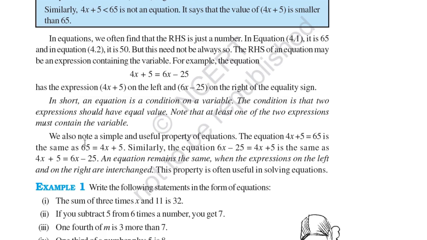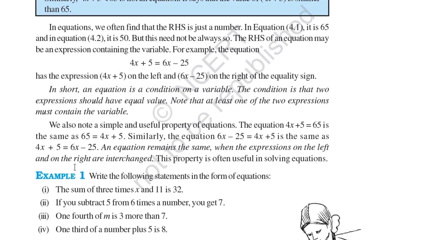We also note a simple useful property of equations. The equation 4x plus 5 is equal to 65 is the same as 65 is equal to 4x plus 5. Similarly, the equation 6x minus 25 is equal to 4x plus 5 is the same as 4x plus 5 is equal to 6x minus 25. An equation remains the same when the expressions on the left and right hand sides are interchanged. So when this is interchanged with this, the value remains the same. The property is often useful in solving equations.